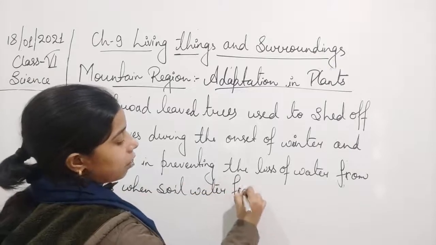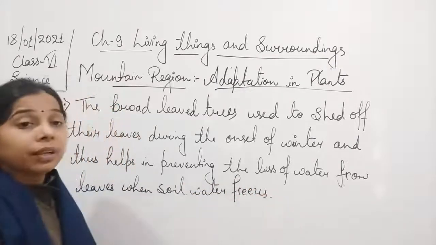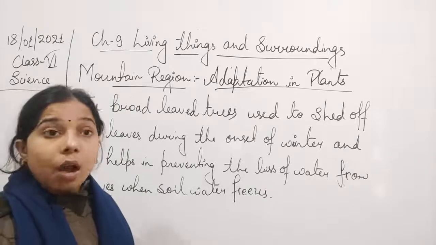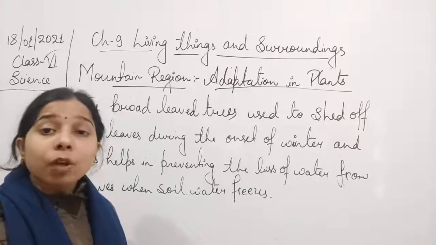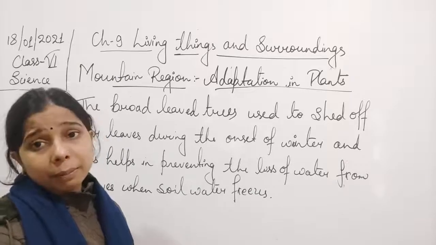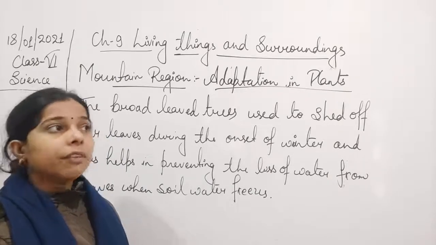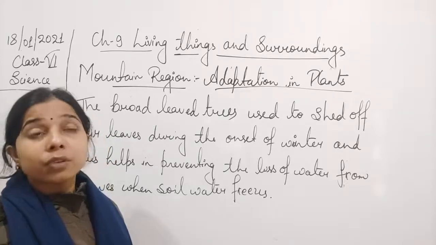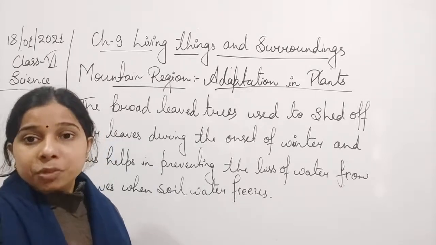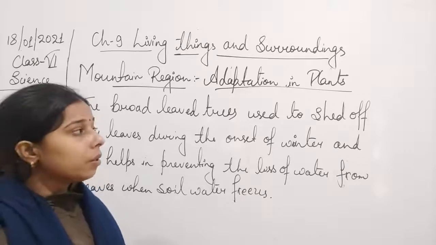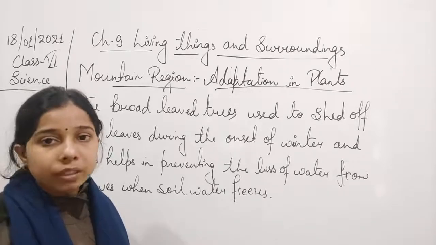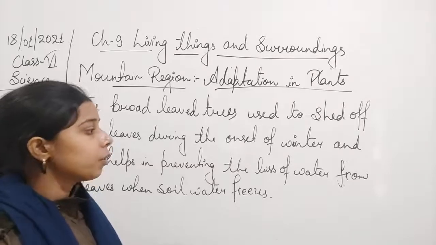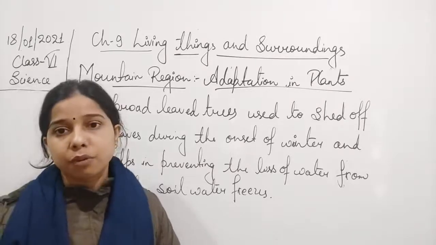So basically, during winter the water present in the soil freezes out. Now very little water is available, or water is almost unavailable, for the plants or trees to survive, and if leaves are present, whatever water is present in the plant will also evaporate. To reduce this, they shed all the leaves on their plant, and after shedding you will see that less water will be lost.